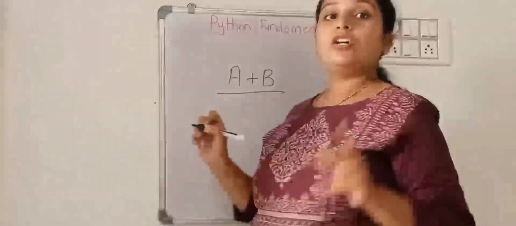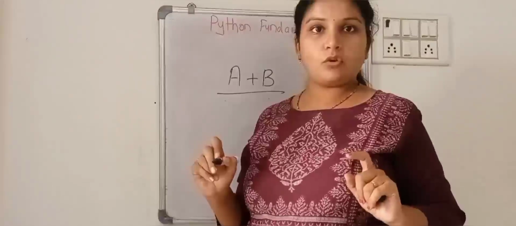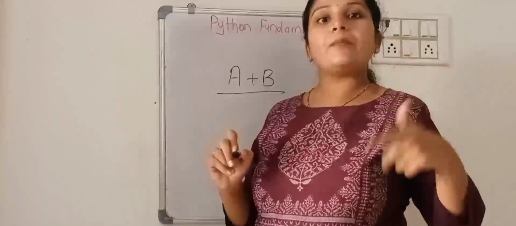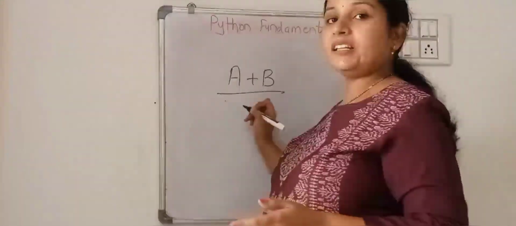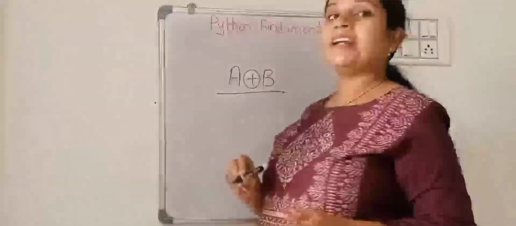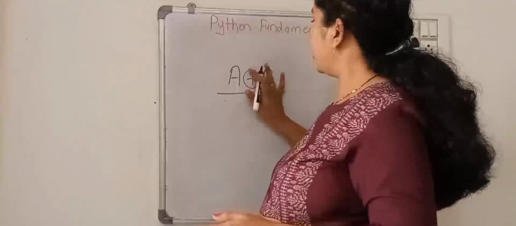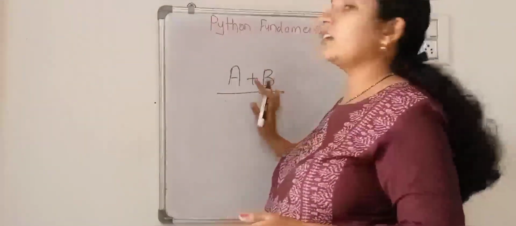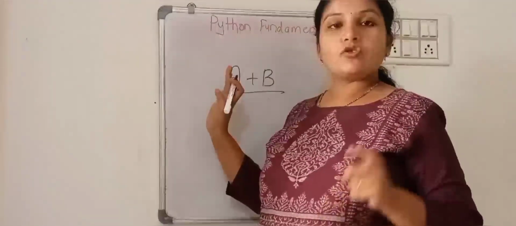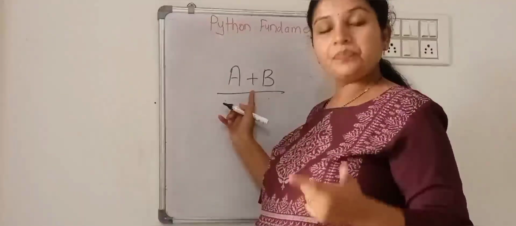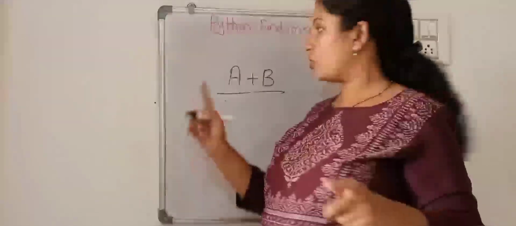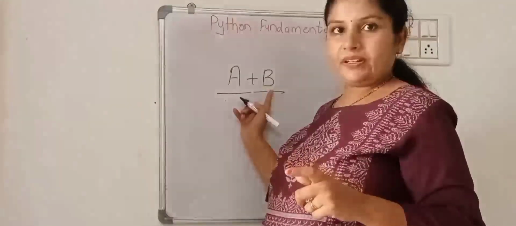A and b, those are operands, on which we are going to perform an operation. Here we are performing the addition operation, so the plus sign is our operator. So basically we need an operator in any expression to perform that operation on those operands.